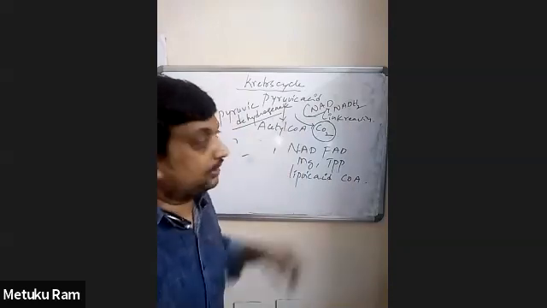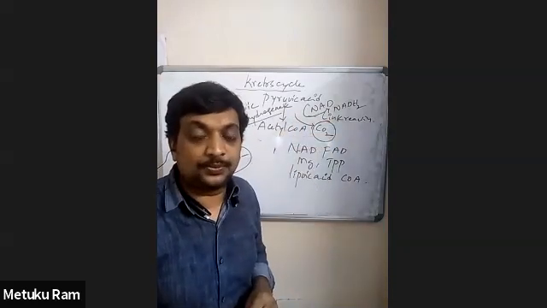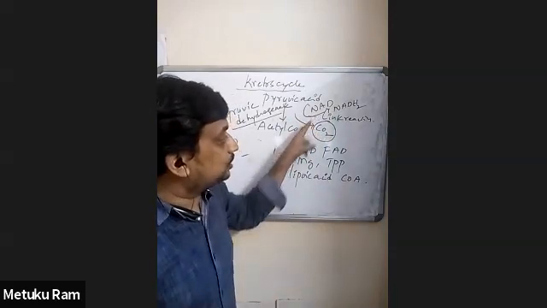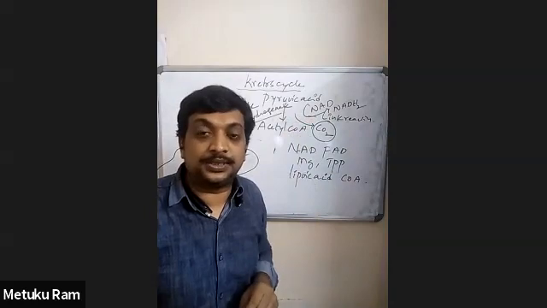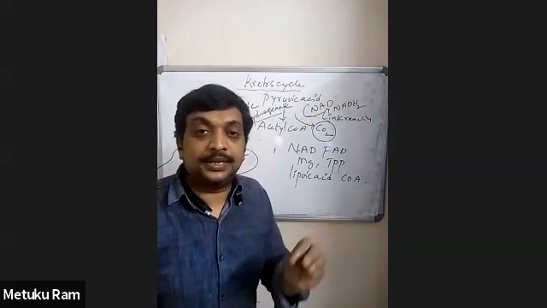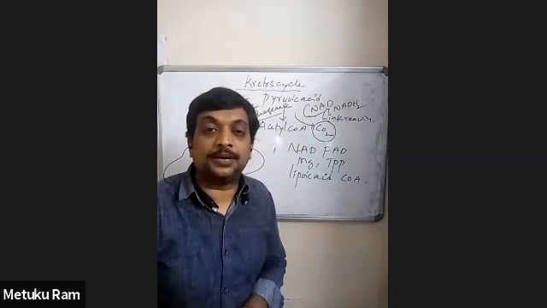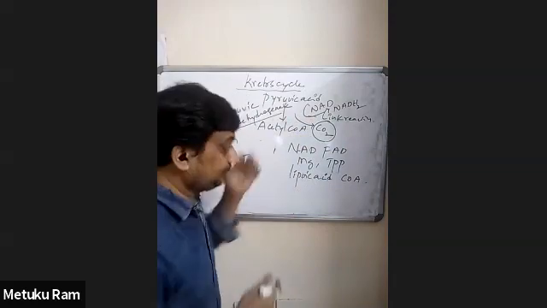During this reaction, NAD is converted into NADH2, and at the same time carbon dioxide formation is observed. So the conversion of pyruvic acid into acetyl CoA is an example of oxidative decarboxylation reaction.